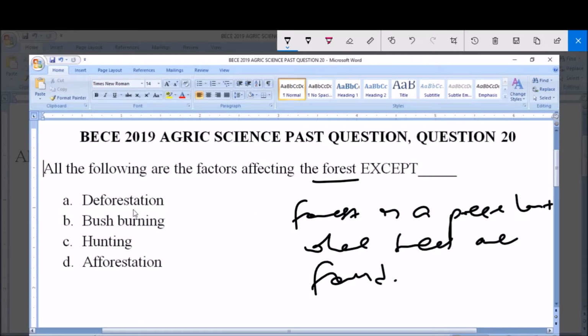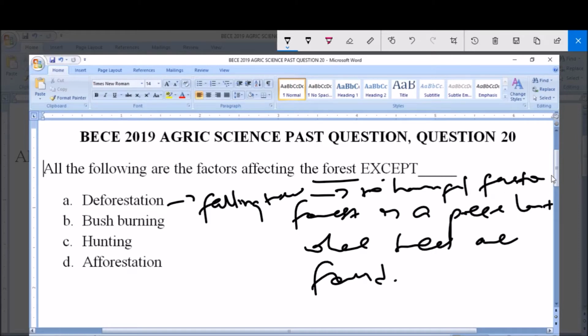A here says deforestation, and deforestation simply means what? The falling or cutting down of trees. Now, when trees are being felled in the forest, what happens? It exposes the soil to harmful factors like sunlight and erosion, and this depletes the soil nutrients. So deforestation affects the forest.